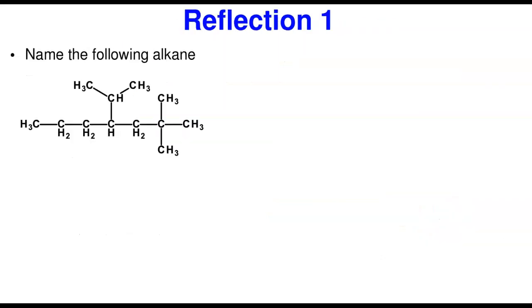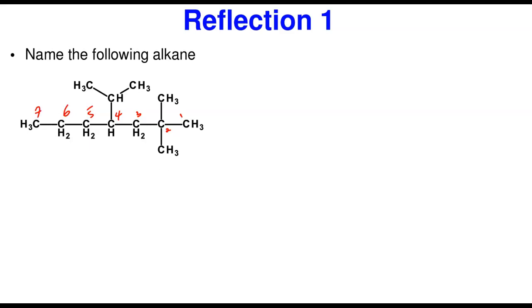Let's start naming. Number 1. In reflection number 1, it says, name the following alkane. Now we start off. First of all, I'm going to try to label the longest chain. That's what I want to do. Now you can always number randomly first and take the one that is correct. So if I number from here, it's going to be 1, 2, 3, 4, 5, 6, 7.